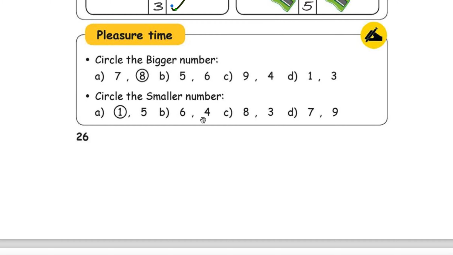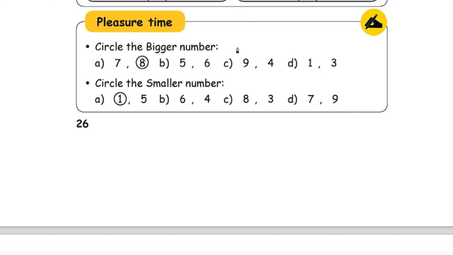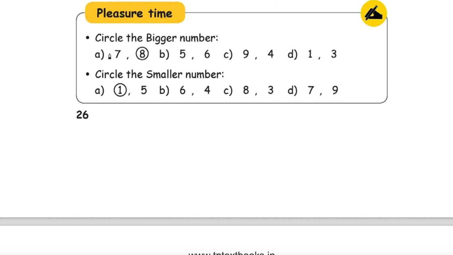Pleasure time. Right. Circle the bigger number. In A, there are two numbers given, right? 7 and 8. Which is bigger? 8 is bigger than 7. So circle 8. Now you proceed with the others B, C, and D.